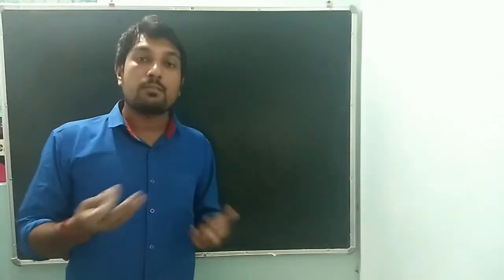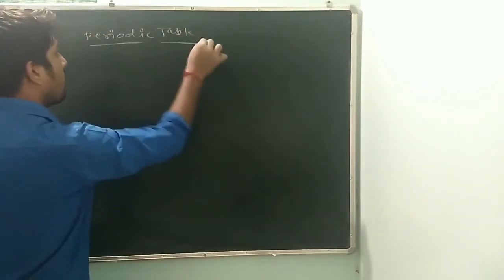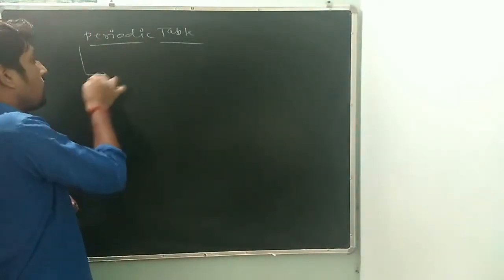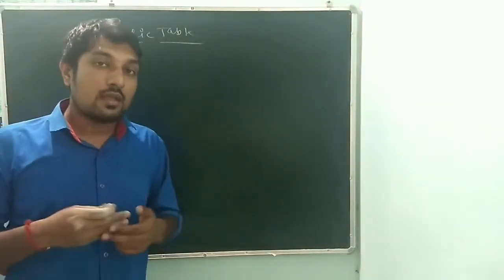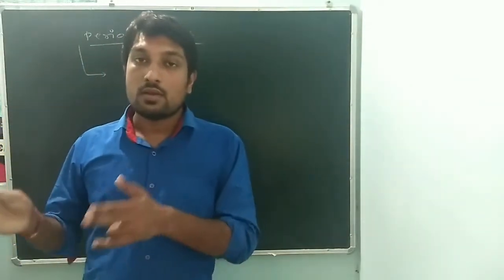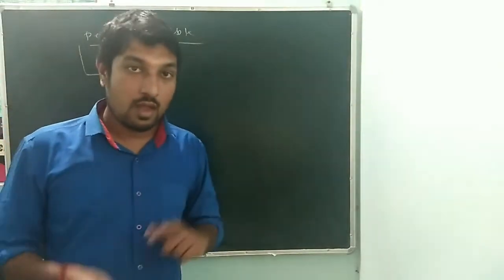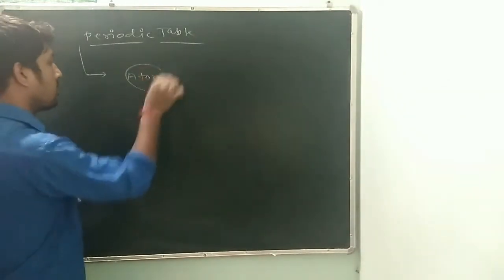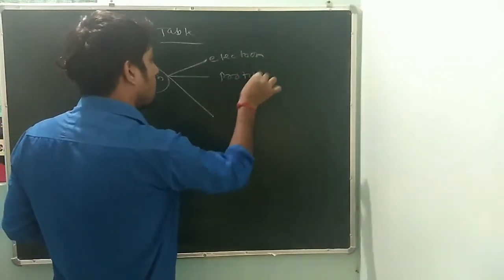What is the next major topic? So the next major topic is the periodic table. Okay, this is also important because if you know the atomic number of elements, then you clearly know the number of electrons, protons, and neutrons. So the periodic table is also important. How? I will explain. We know that an atom has electron, proton, and